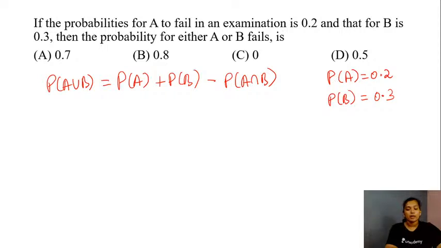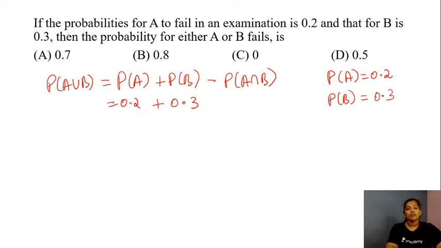Yes, you have the probability of A given, which is 0.2 plus the probability of B is 0.3. What will be the value for probability of A and B, students, here? Yes, anyone? What is the probability that both of them would fail in the examination, or what is the possibility of having both of them failing in the examination? Can you have an event where it says A and B fail here?